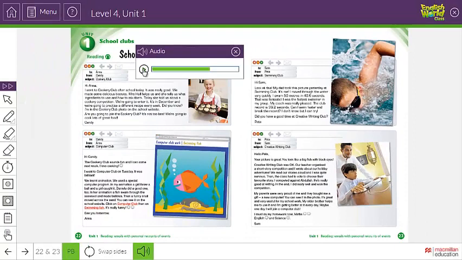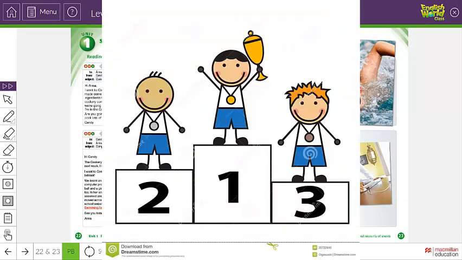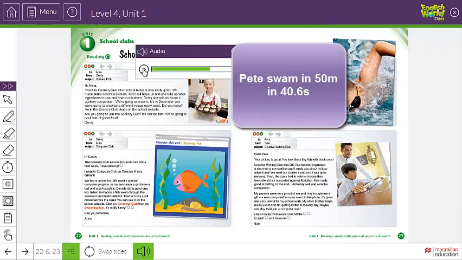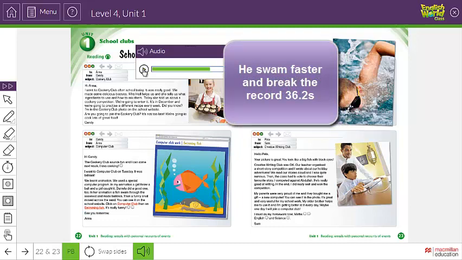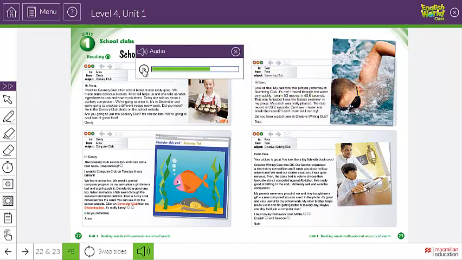Now it's your turn to read. And I want you to know that a competition means a challenge for a person to be the best or the winner. And the main ideas in here, I think, is Pete swam 50 meters in 40.6 seconds. And he swam faster and broke the record, which is 36.2 seconds. And he was the best swimmer. Okay? Let's move on to the next email and see the reply of Sam to Pete. And Sam will talk about the Creative Writing School Club. Let's listen carefully.